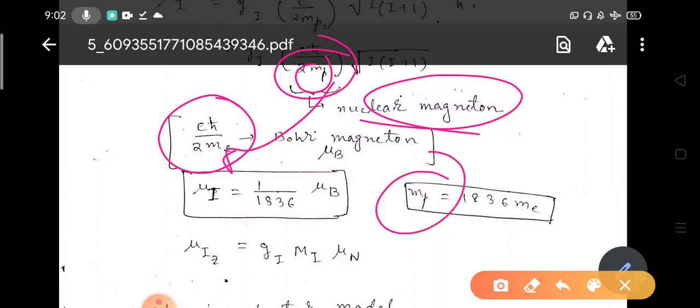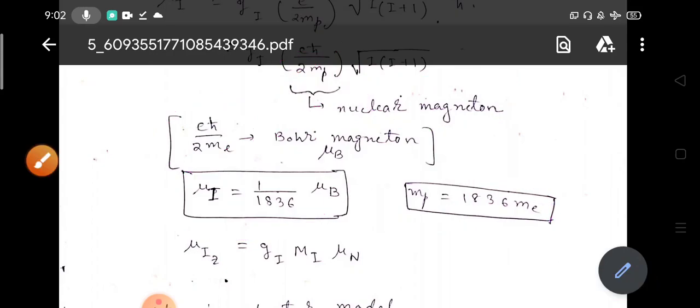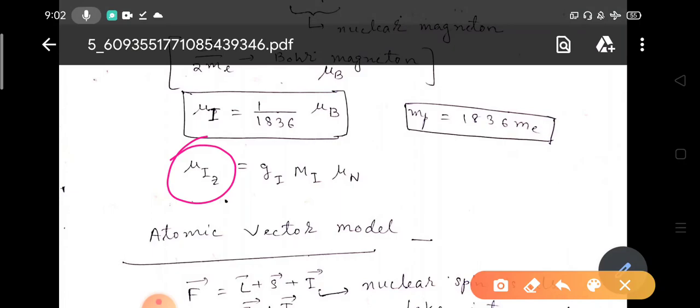Now we all know that Mp is much heavier than Me. The mass of the proton is much larger than the mass of the electron, about 1836 times. So mu I should be that many times smaller than the Bohr magneton. So the magnetic moment due to the nucleus, or due to the protons, is much smaller than the magnetic moment due to the electrons.